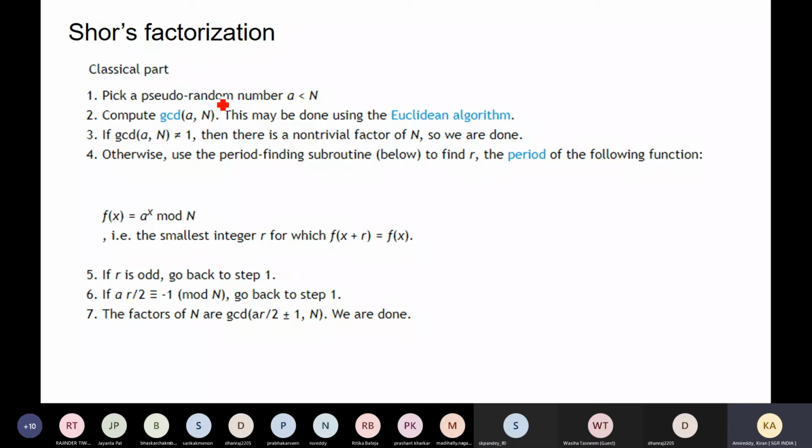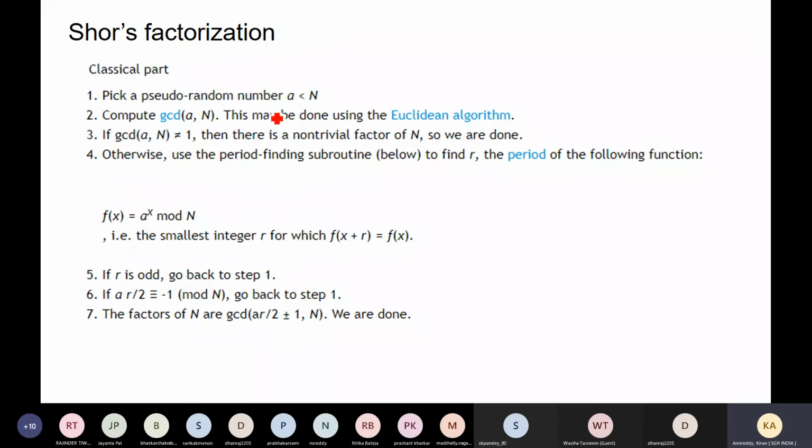Just suppose that value is n, our number of interest that we are factoring. So pick a pseudo random number a.